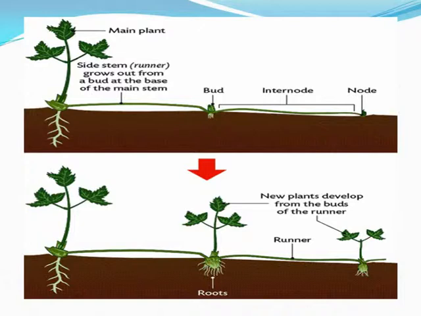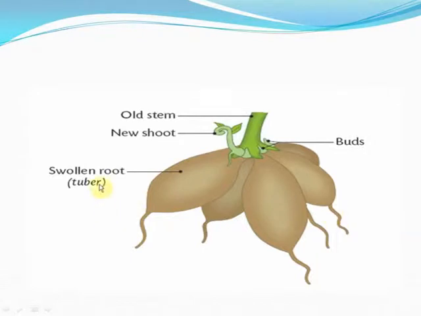Here we see runners, which also give rise to new plant body. This is the bud in the runner and the internode and the node. The side stem, which is the runner, grows out from a bud at the base of the main stem. Here then it develops into roots and a new plant develops from the buds of the runner. Similarly, the tuber, it's the swollen root. New shoot is given, old stem and buds.